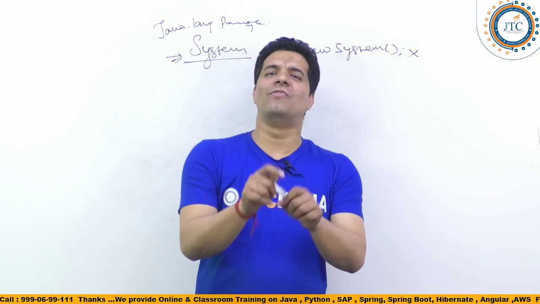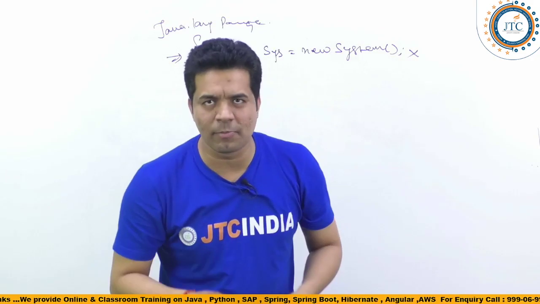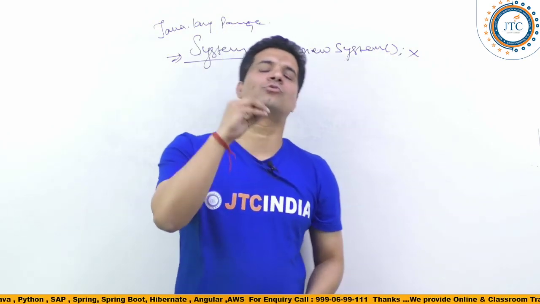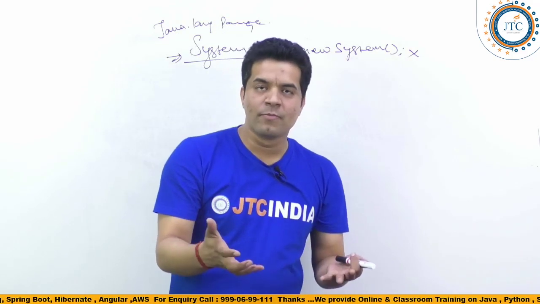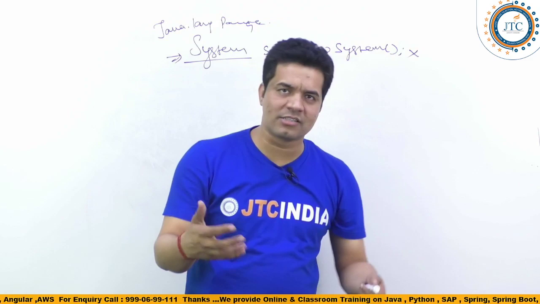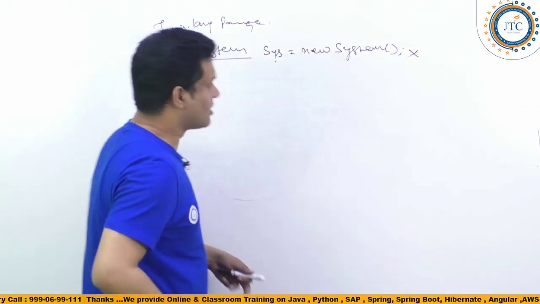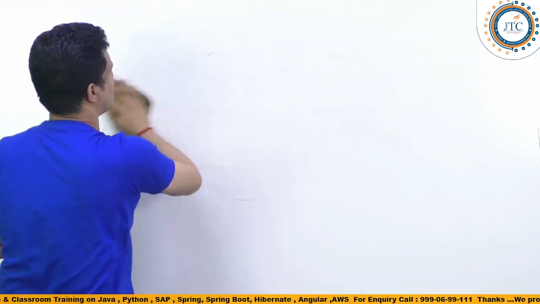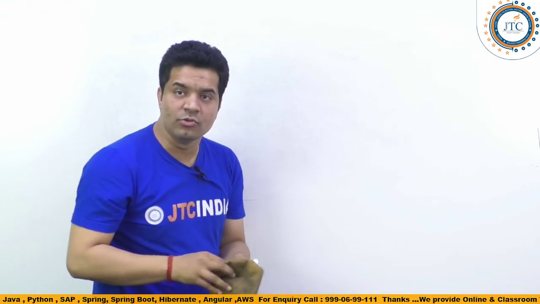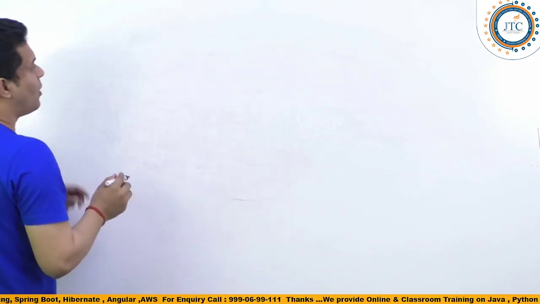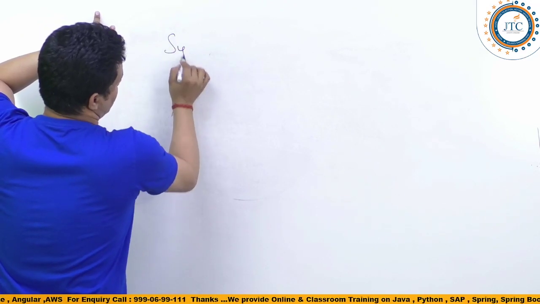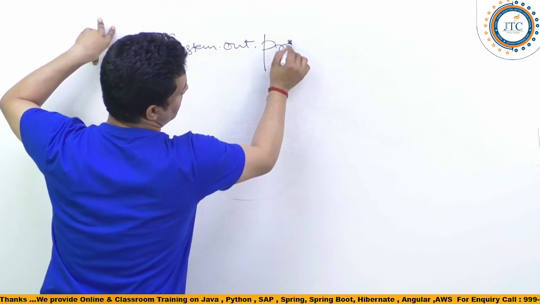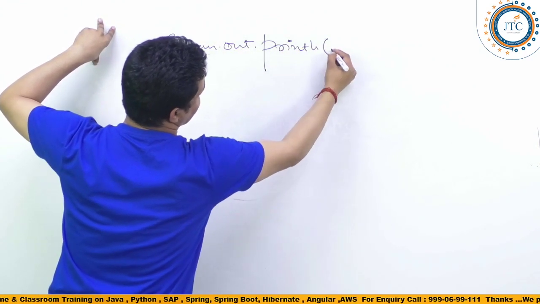Now before that, I'll tell you a very popular line of Java programs that you would have written in your life. Every day you will write that line at least 200 to 300 times if you are regularly practicing. So this is a very important thing. Here it is important for you to understand what I'm writing: System.out.println. Are you writing it or not?